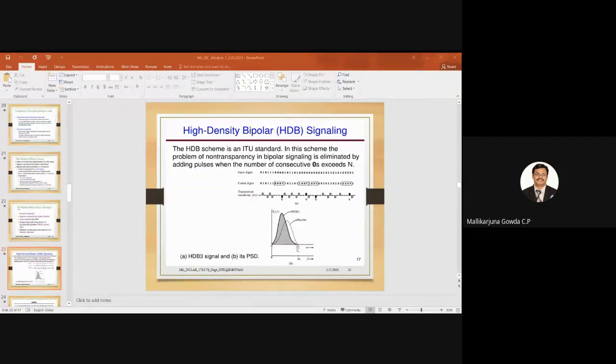Yes, what about Chandana? Can you mention any two properties of a line code? Sir, it has error detection.